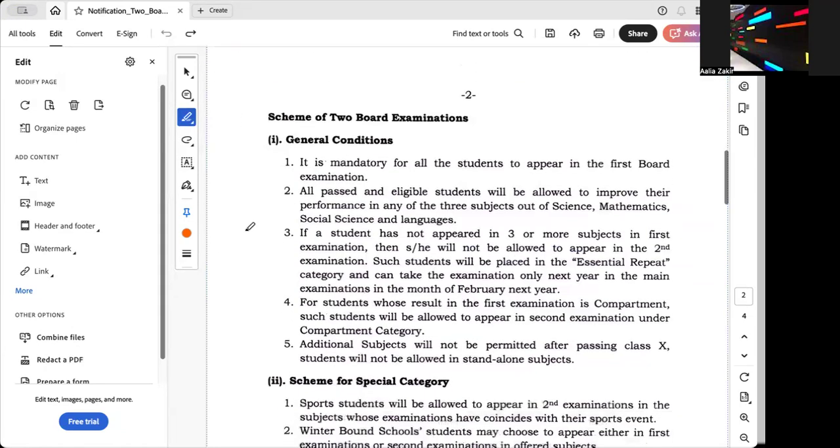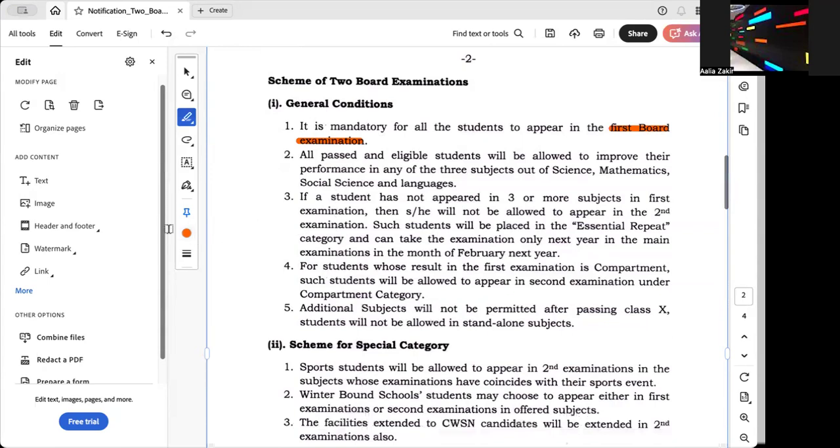So the first point is that all the students will appear for the first board examination in February. So in February, like normal, you will have a board examination in which everybody is going to appear. That is the most important thing.